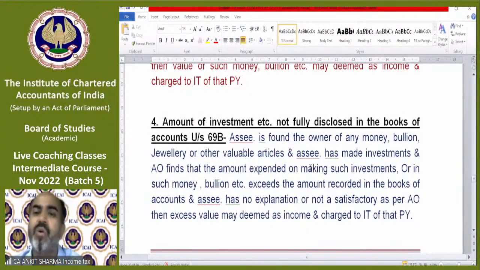In point number 2, we just see that investment value is 0 and actual investment was 110 lakh. Point number 4 says, if you have land and the value shown in your books is 20 lakh, but the real value, the registry value, is 50 lakh, so if you undervalued the investment, the difference will be treated as black money. Same concept, same language.